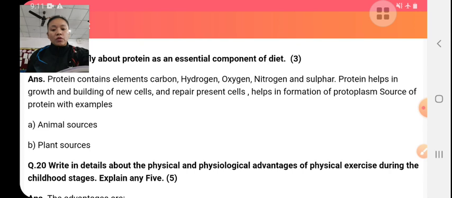And the sources of proteins are dairy products, soybean, vegetables, dry fruit, etc.